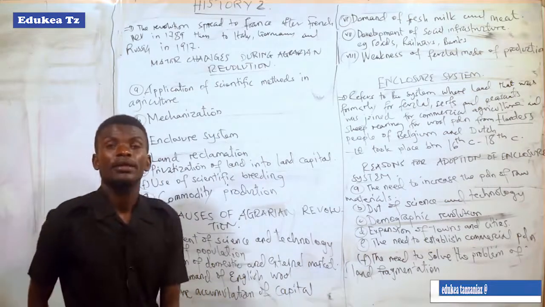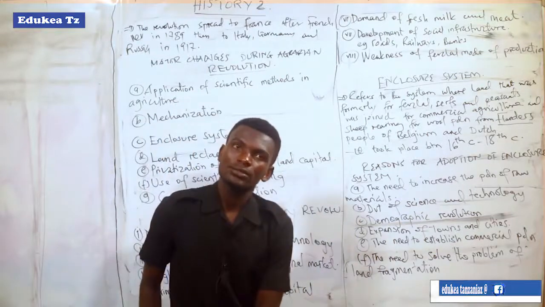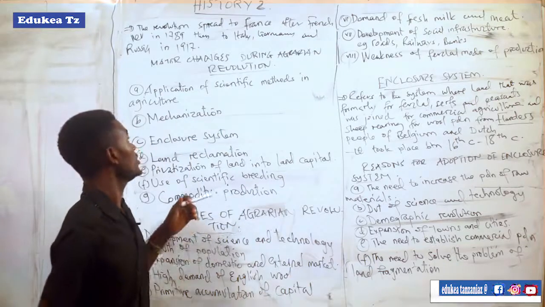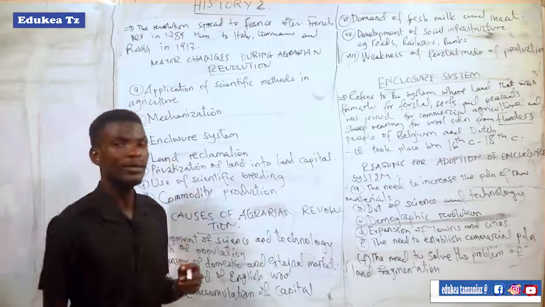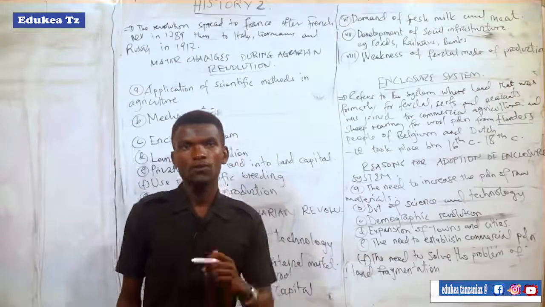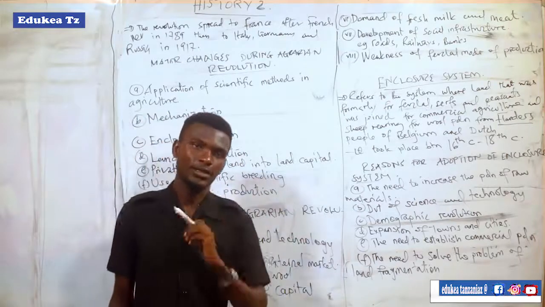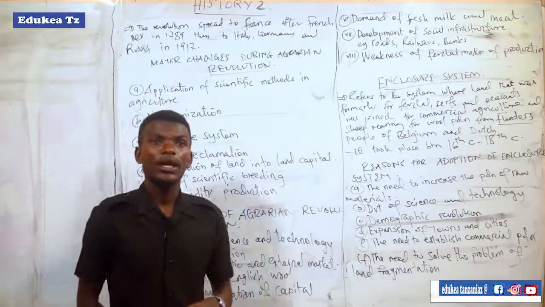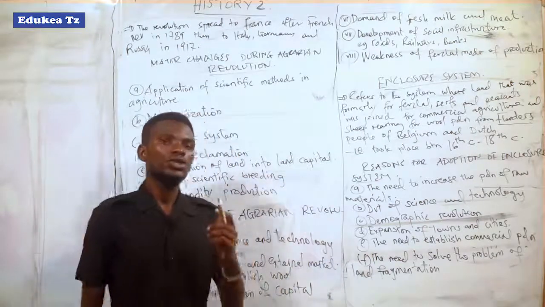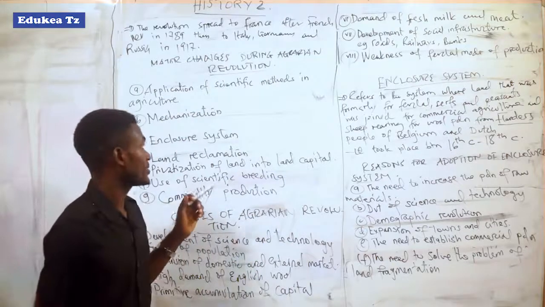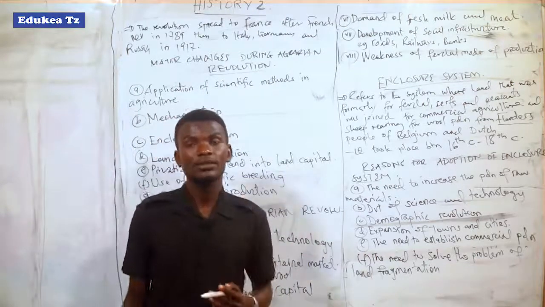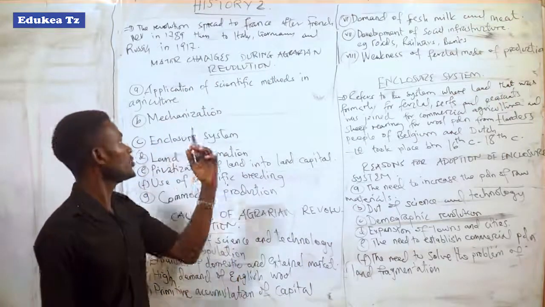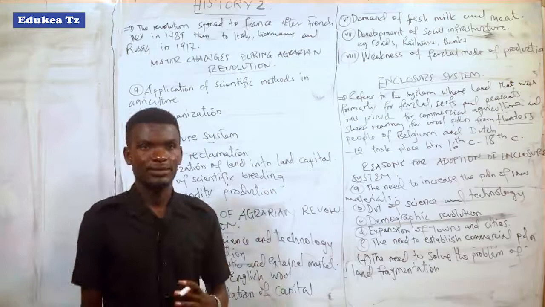It means that during the agrarian revolution, the machines replaced the use of humans in production, that increased the quality and the quantity of products in agriculture. And that factor led to the demand for those products being high, and the population increased because the machines have been used in production.